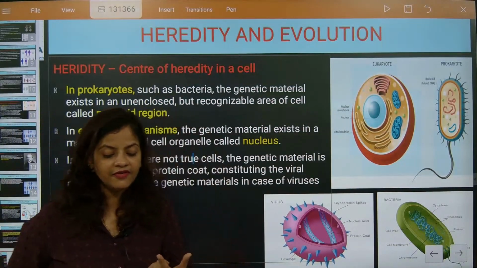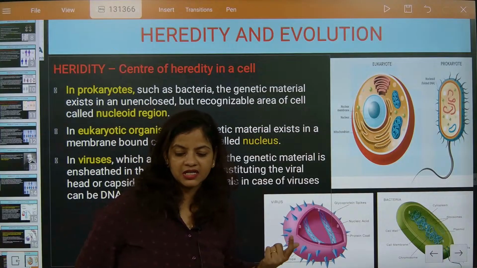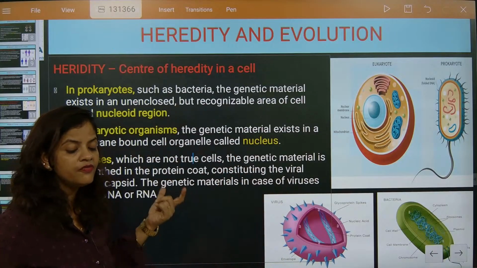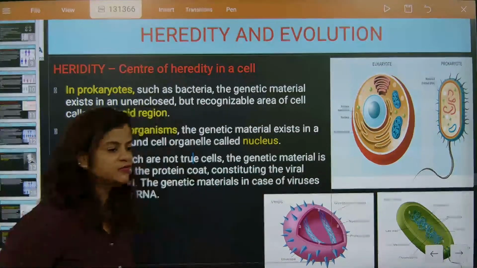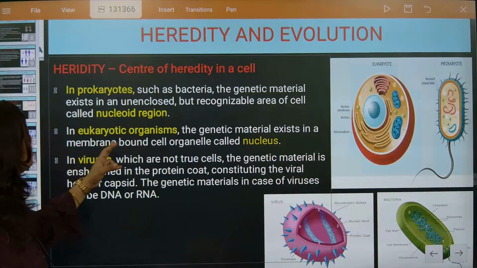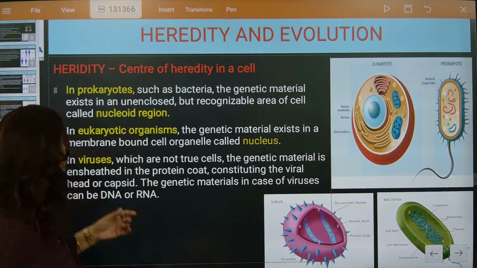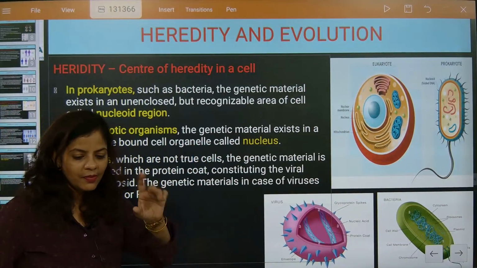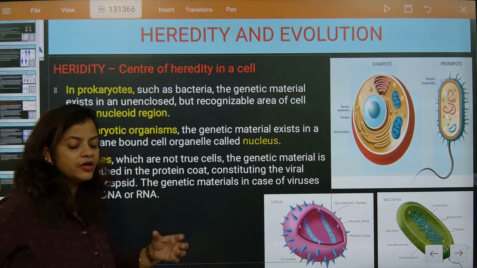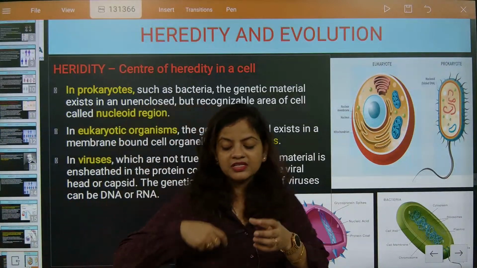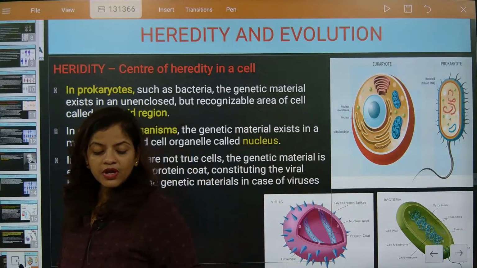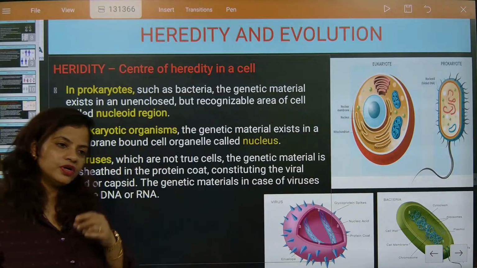But here multiple parts are there in the nucleus of multicellular organisms. Understood? So in eukaryotic organisms, the genetic material exists in a membrane-bound nucleus, that is double coated. That's what I said. In eukaryotes it will be double coated, in prokaryotes it will be single coated. Understood now?